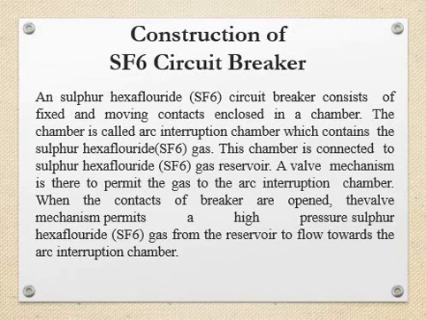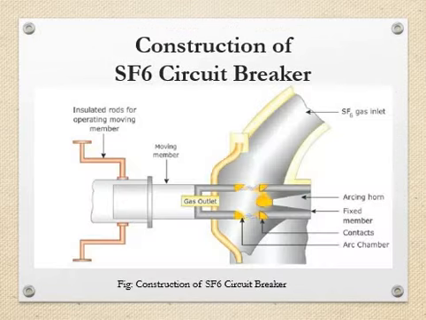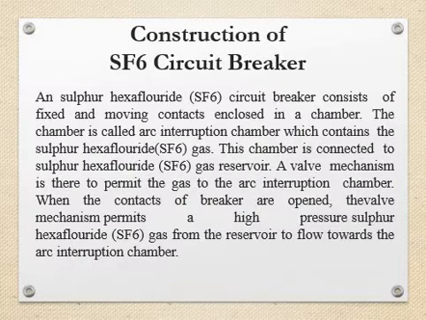The construction of the SF6 circuit breaker: the sulfur hexafluoride circuit breaker consists of fixed and moving contacts enclosed in a chamber. The chamber is called the arc interruption chamber, which contains the sulfur hexafluoride gas. This chamber is connected to a sulfur hexafluoride gas reservoir.